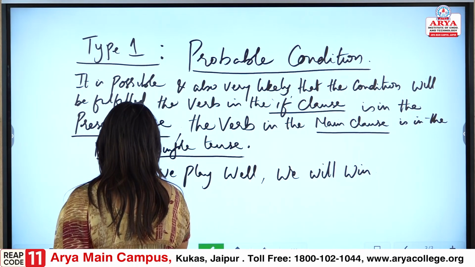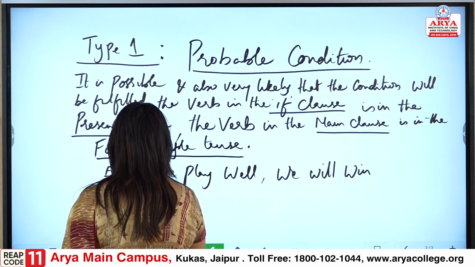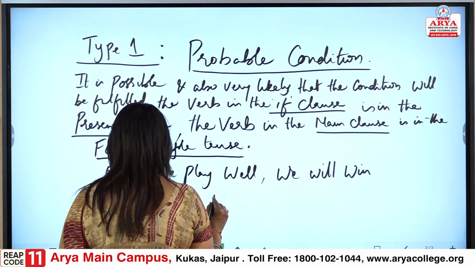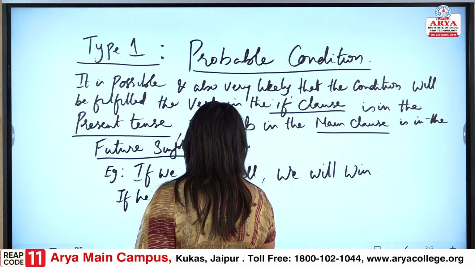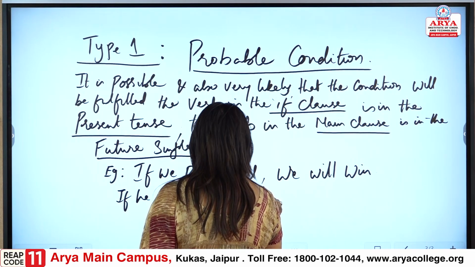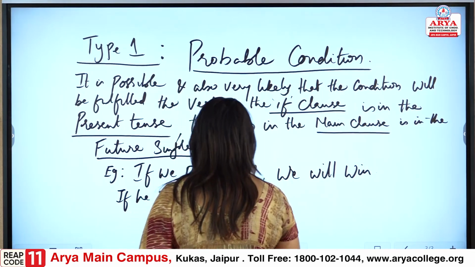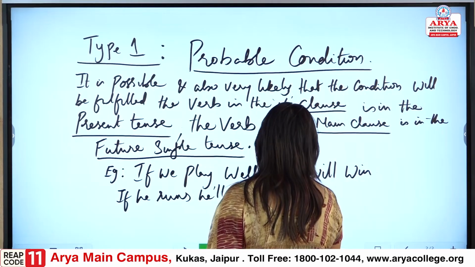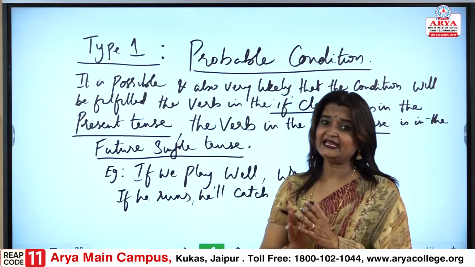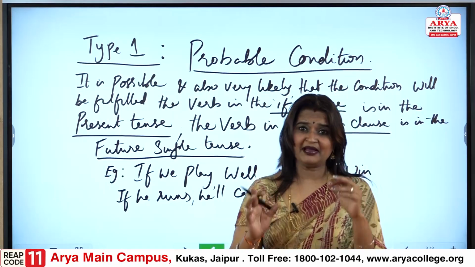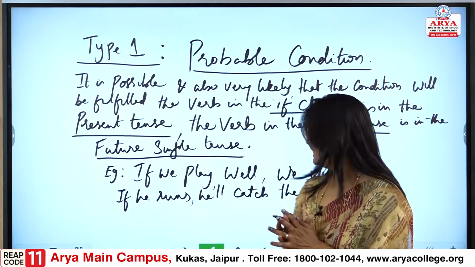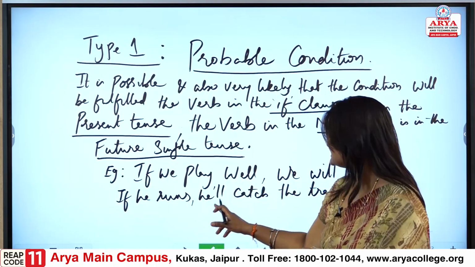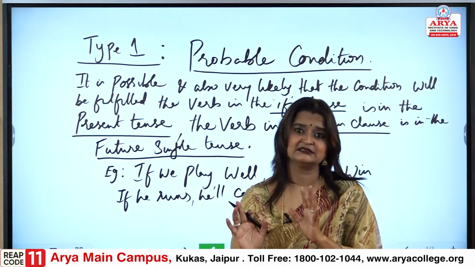If he runs, he will catch the train. See, again now understand, might be the train has started. In that condition, the present situation is he needs to run.